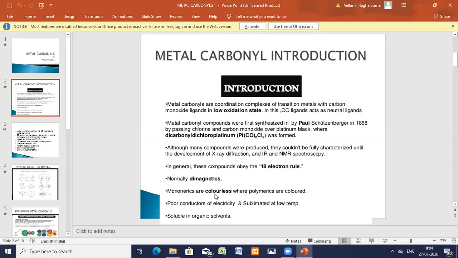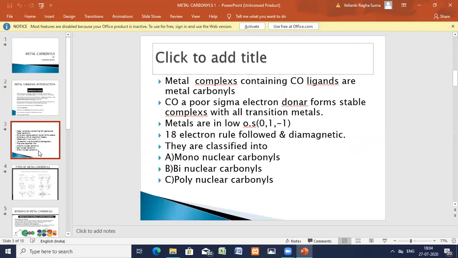These are poor conductors of electricity and they can be sublimated at low temperature. Generally, they're soluble in organic solvents. As I have told you, they're used in organic synthesis, that is, they're used as the catalyst or the catalyst precursors.